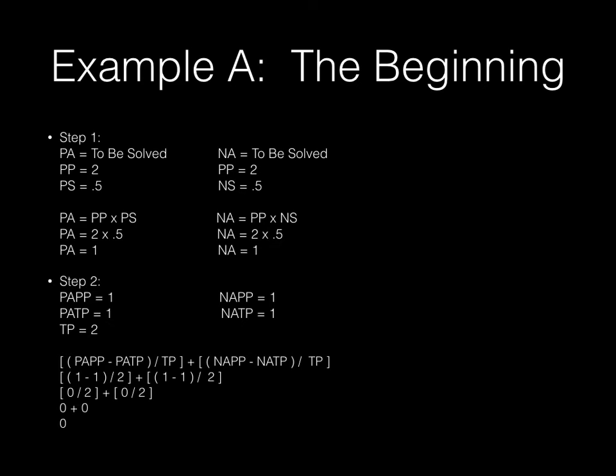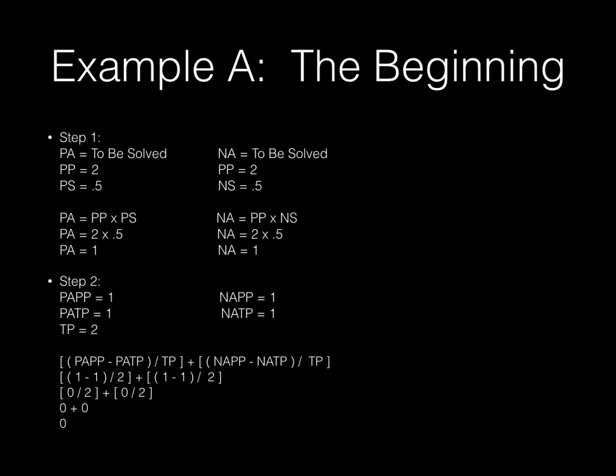Our negative aspect needs to be solved. Our potential prime is 2, our negative spin is 0.5. Our negative aspect is equal to potential prime times negative spin. 2 times 0.5 equals 1.